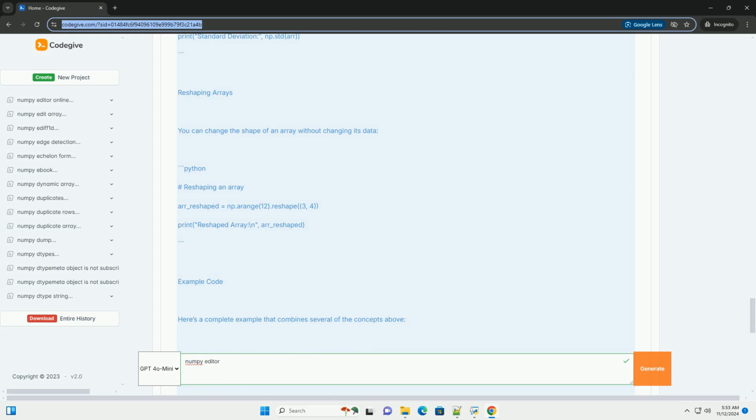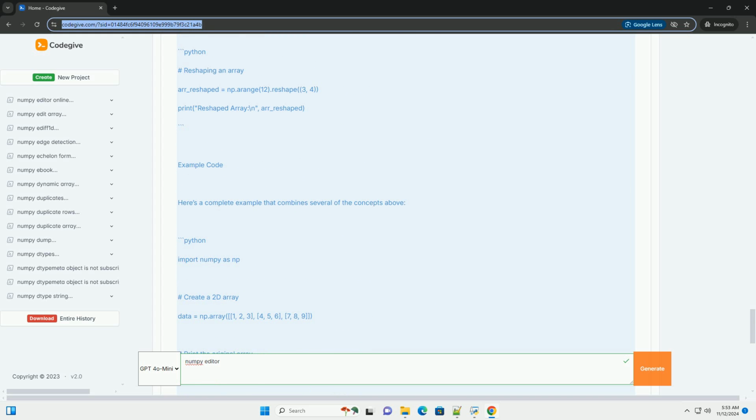Creating arrays. NumPy provides several ways to create arrays. 1. Creating an array from a Python list. 2. Using built-in functions. 3. Creating arrays with random values.